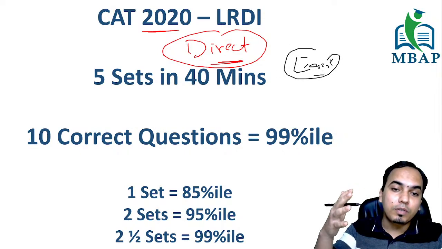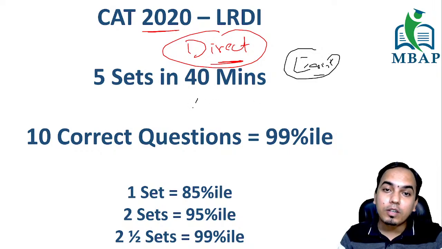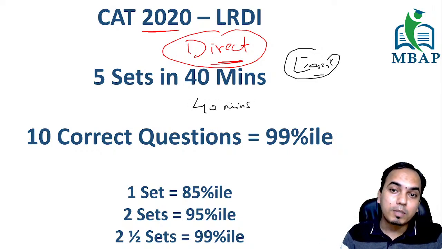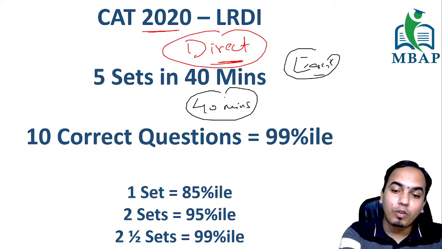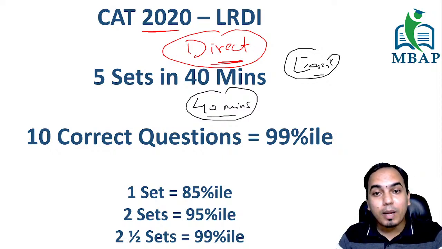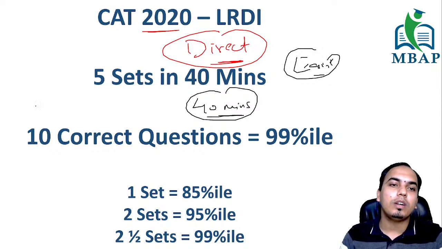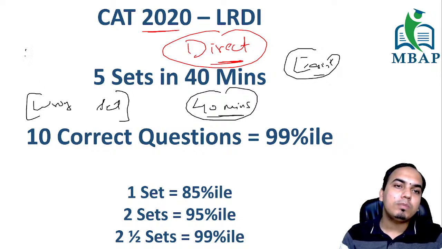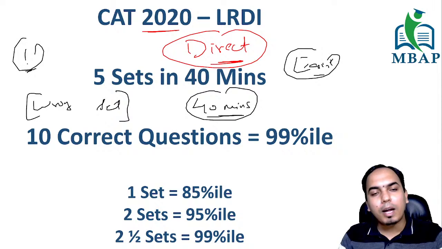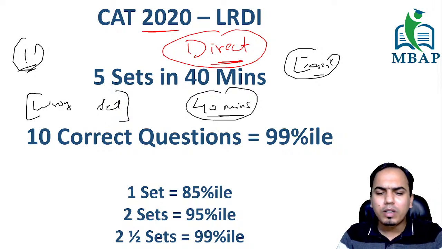But other sets were difficult, and if you had only 40 minutes in hand, which is pretty much possible, this year also you may get a 40-minute section. If you get a 40-minute section, you cannot goof up by picking a wrong set. If you pick the first set in sequence, saying I will start with this, you are definitely going to goof up.